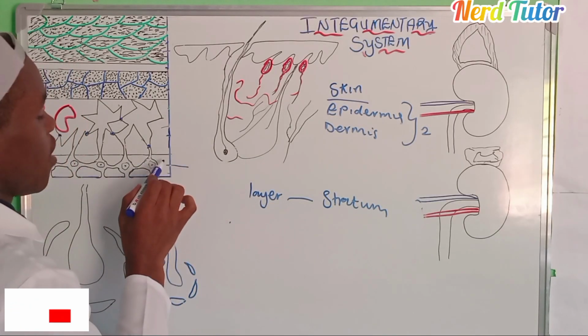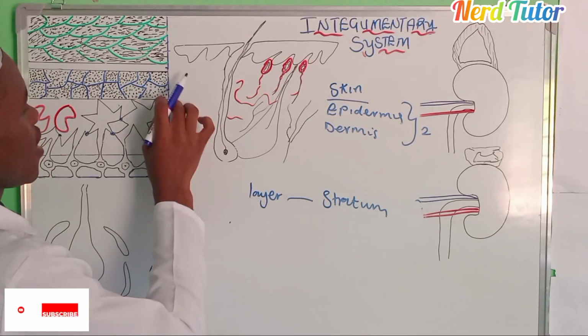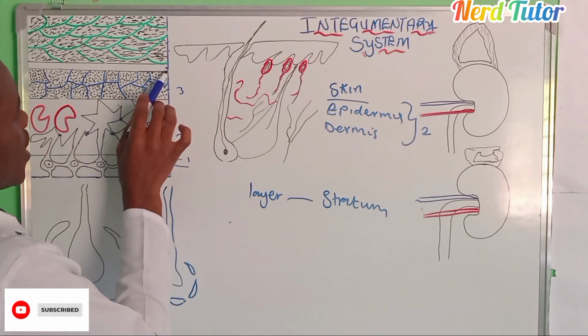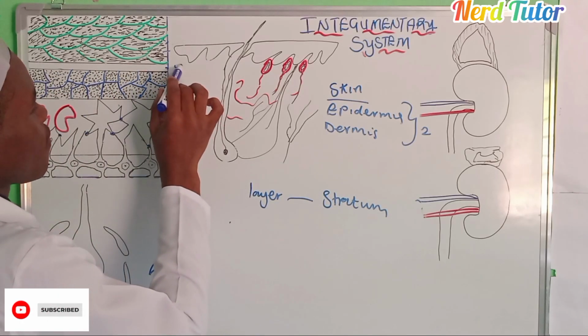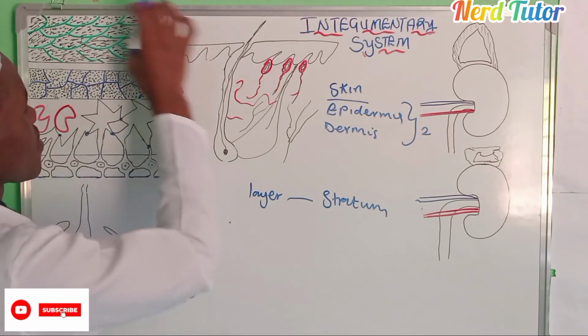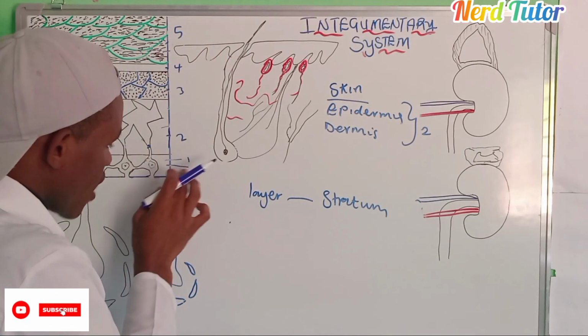This is stratum 1. Then from here to here, this is 2. There to there, this is 3. Then there to there, which is just empty, it is clear, this is also number 4. Then the last part, this one is number 5. So let us talk about number 1.